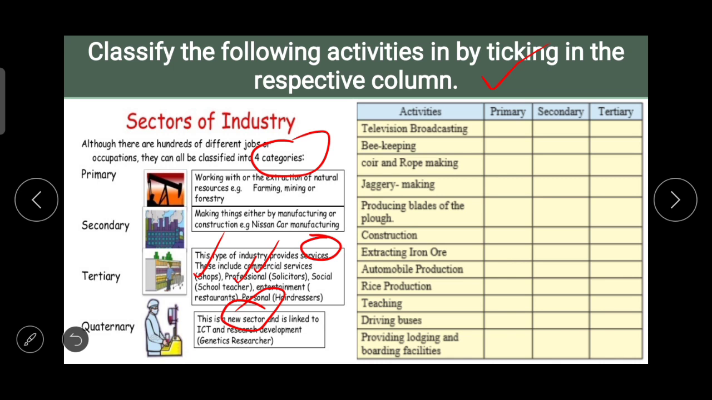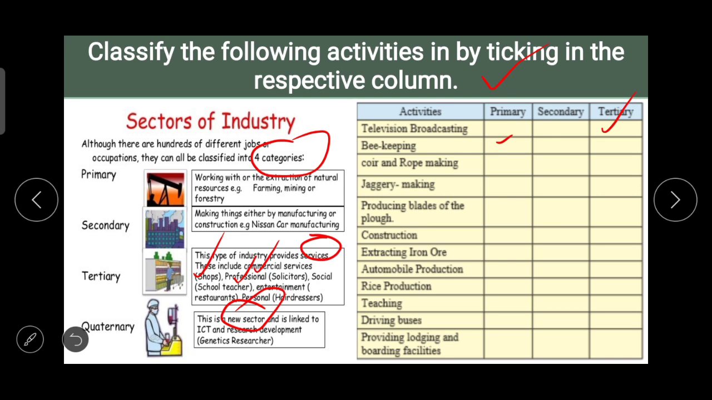So television broadcasting, will it be in primary, secondary or tertiary kind of service? So it will go in the tertiary. Beekeeping, now this one which is related with the natural resource, so primary. Then the coir and rope making, jaggery making, producing blades of the plow, construction, then extracting iron ore, automobile production, rice production, teaching, driving buses, providing lodging and boarding facilities.